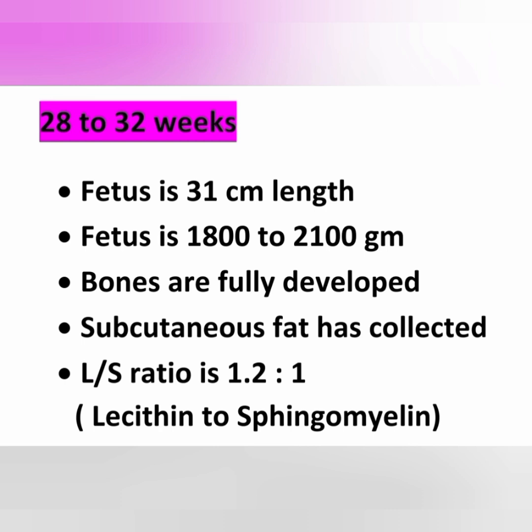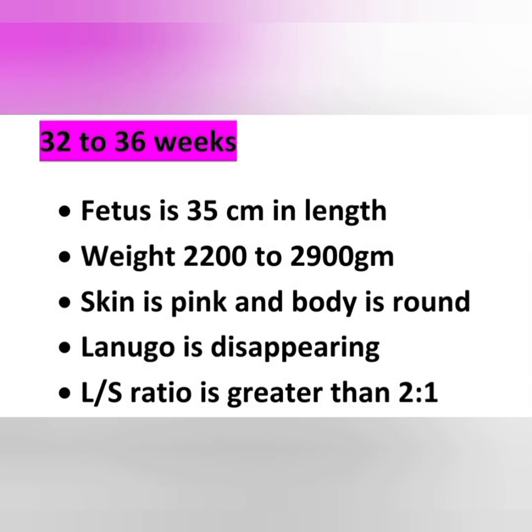And next, 32 to 36 weeks, the fetus is 35 centimeter in length and the weight is 2.2 to 2.9 kilogram, that is 2200 to 2900 gram. Skin is pink and the body is round, and lanugo disappears, that is body hairs disappear. The lecithin sphingomyelin ratio is greater than 2 to 1.